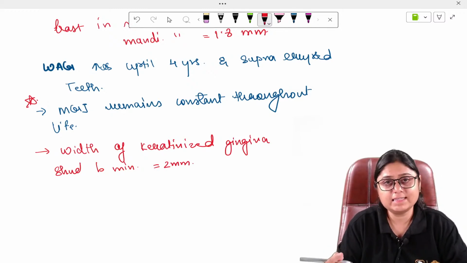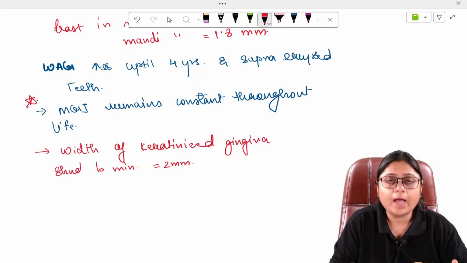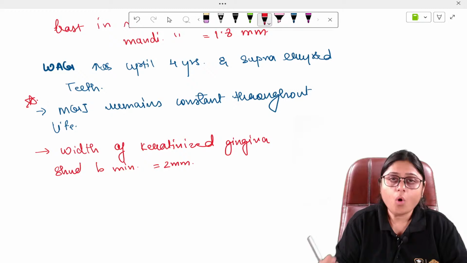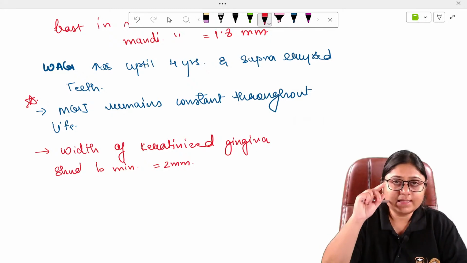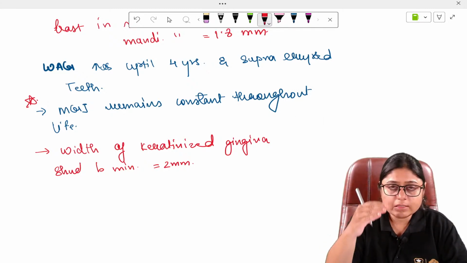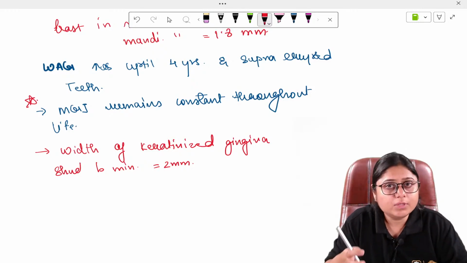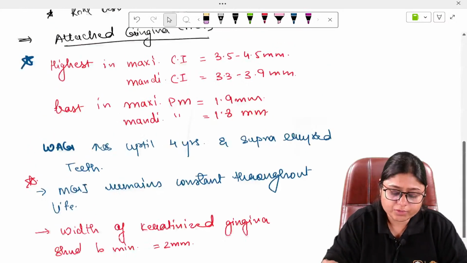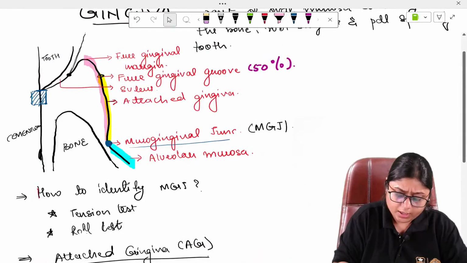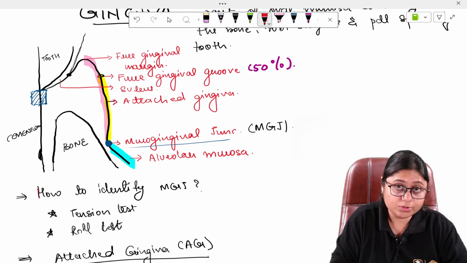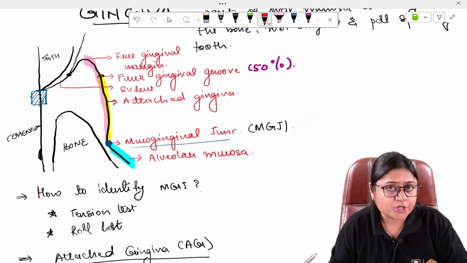If it is less than 2 mm, the chances of gingival inflammation increase, because as there is loss of tissue, the plaque will be nearer to the bone, nearer to the connective tissue, and it will cause more destruction. If this width is less than 2 mm, the free gingival margin will be located here. So more and more plaque will accumulate here, nearer to the bone, and it will cause more destruction of the bone.